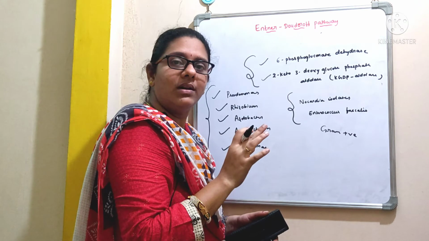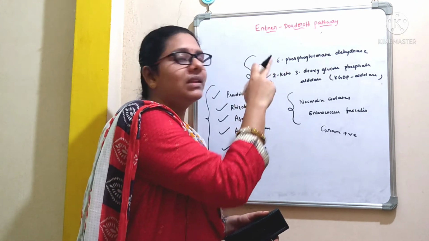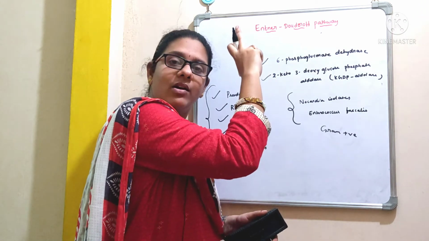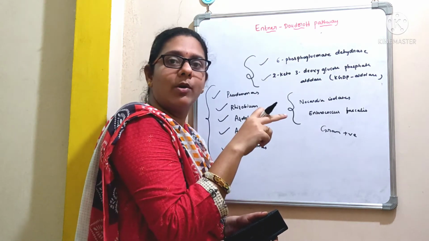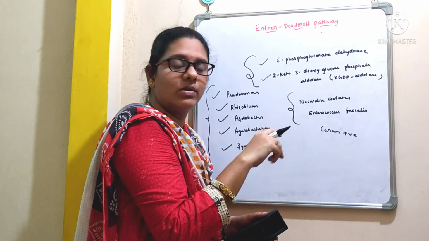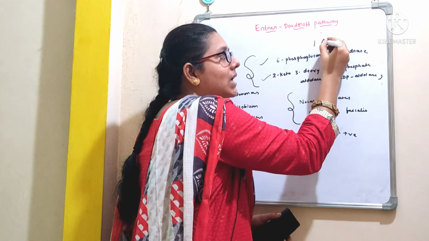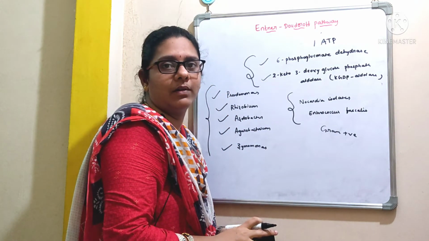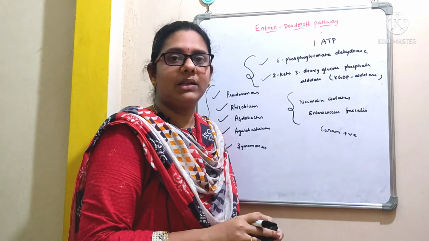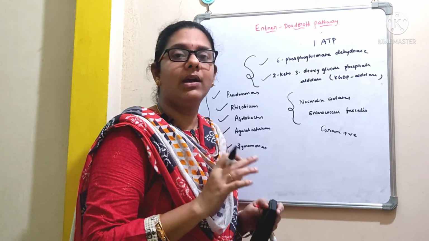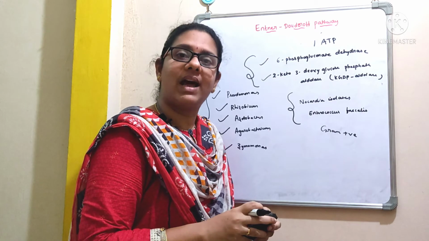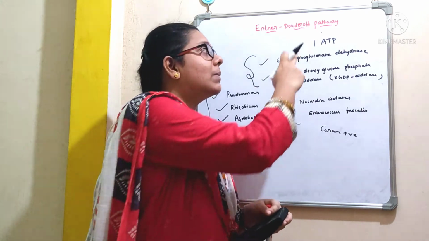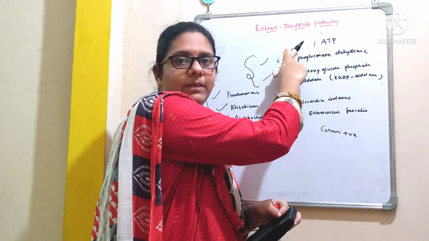One of the important differences between glycolysis and the ED pathway is that in glycolysis we get 2 ATP molecules after the oxidation of glucose, but here only one ATP molecule is produced after the oxidation of one glucose molecule. So the EMP pathway, which stands for Embden-Meyerhof pathway, which is also called glycolysis, is more efficient compared to this ED pathway.